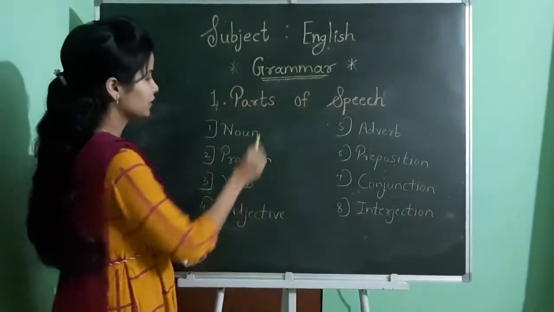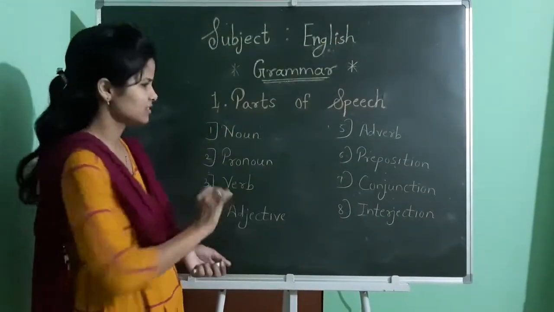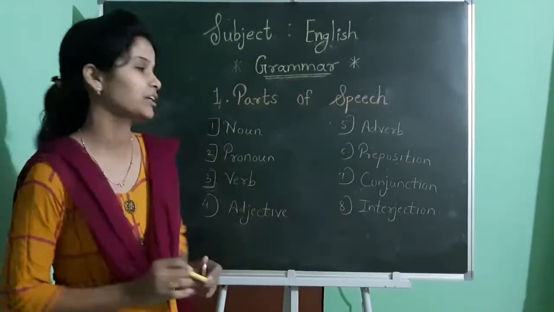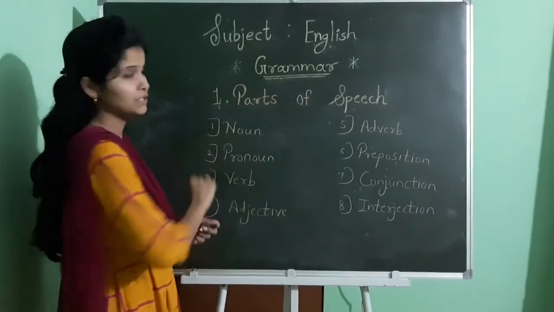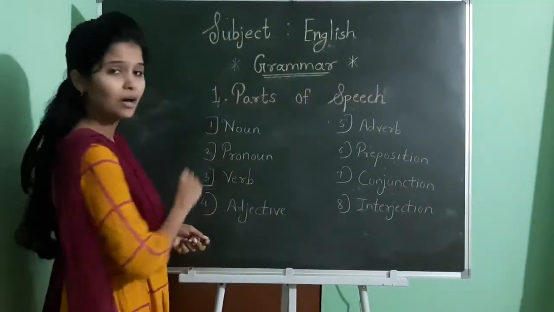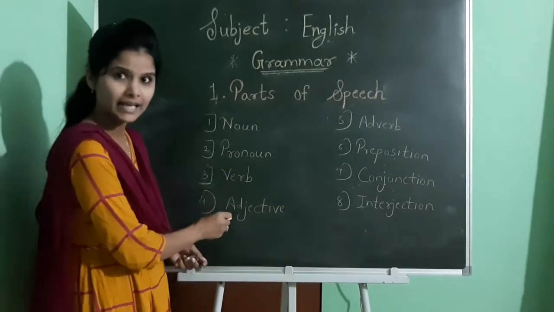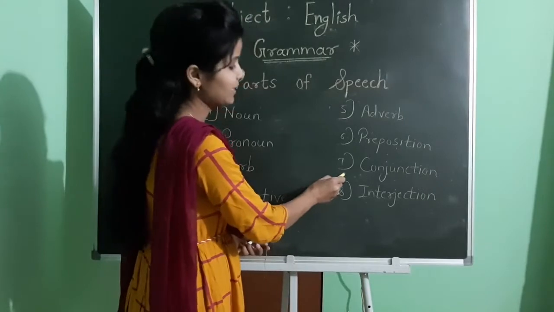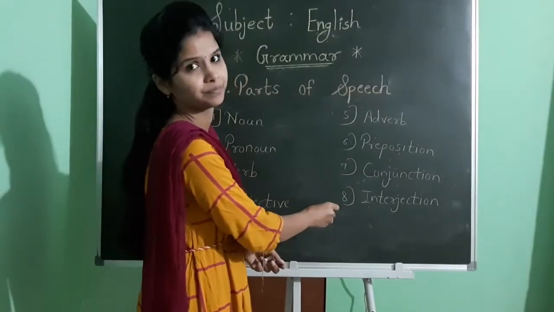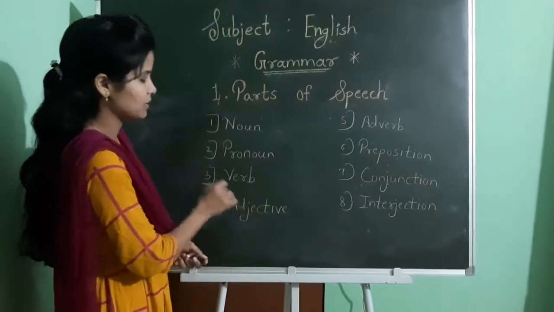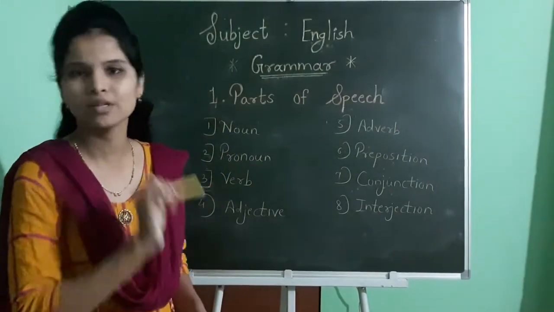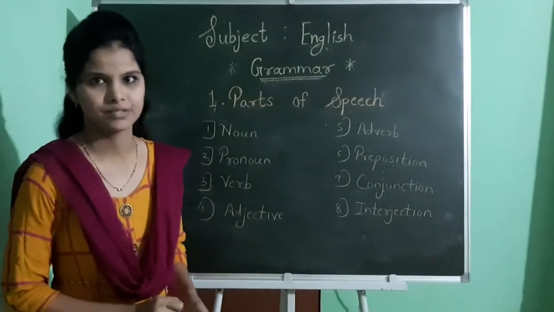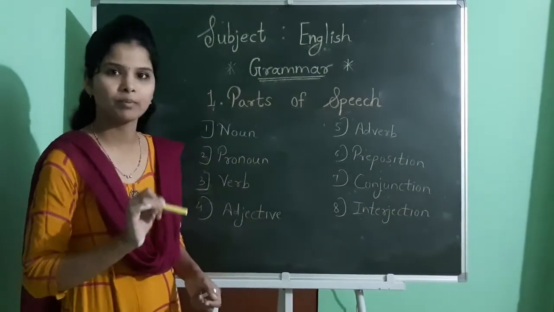See students, I have written all parts of speech. I will first show them in bulk, then after that I will tell everything in detail. First part of speech is noun, then pronoun, verb, adjective, adverb, preposition, conjunction, and last one is interjection. These are the 8 parts of speech that we use in every sentence, because without them we can't prepare any sentence. I think you understood what are parts of speech.